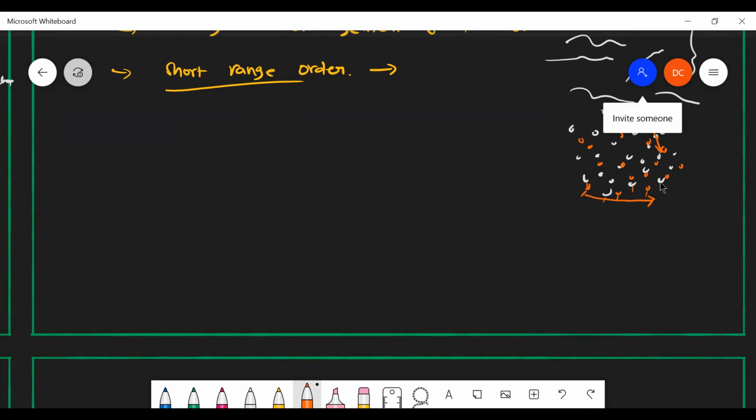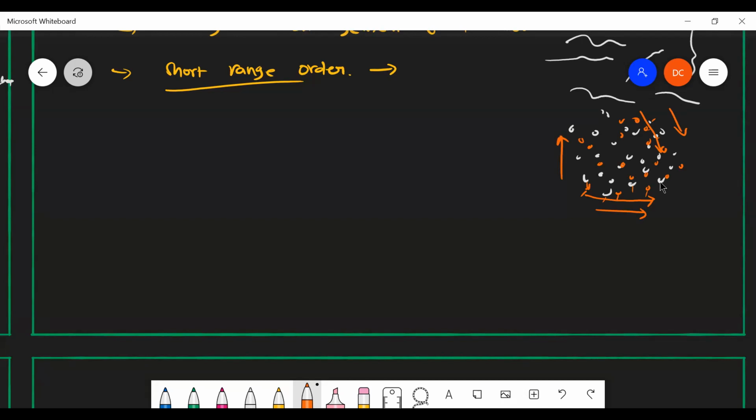That's why when I measure along this direction or this direction or this direction, the arrangement of constituent particles here is almost the same. Even though it is a non-ordered arrangement of particles, within that it has small chain-like structures.